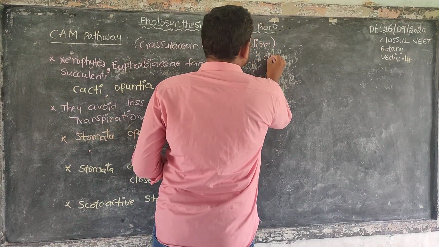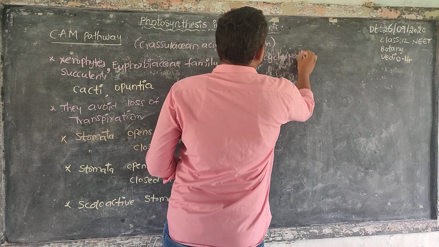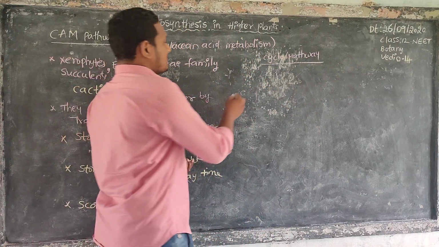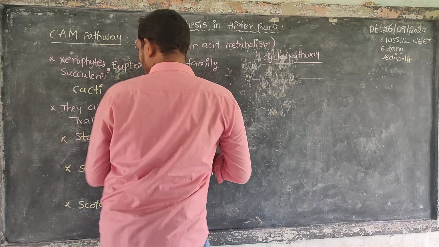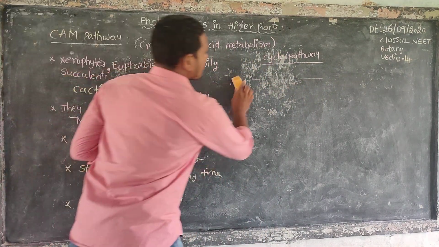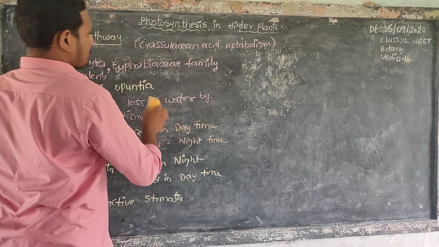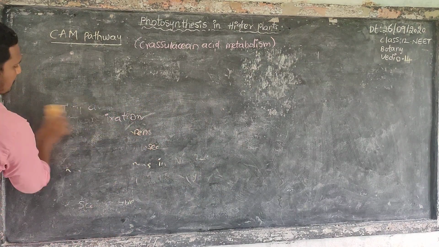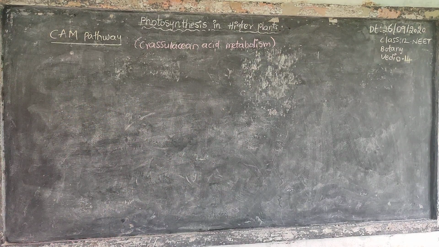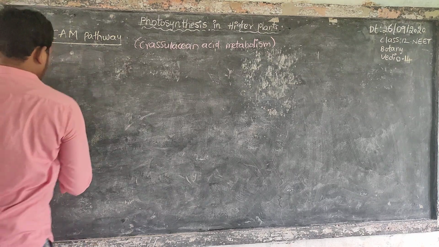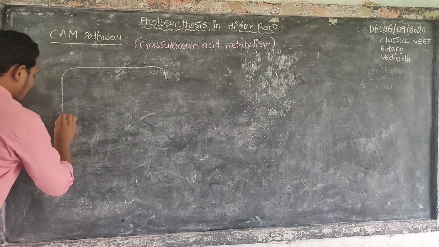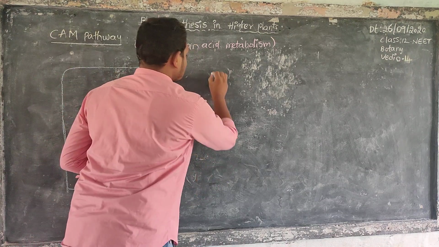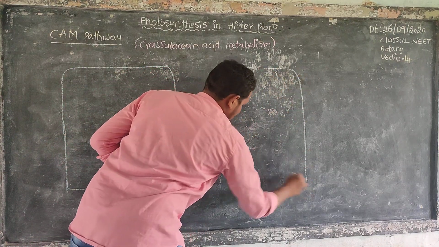We have to start the cycle or pathway. This is the epidermis. This is what will happen in night time, and this is what will happen in daytime.